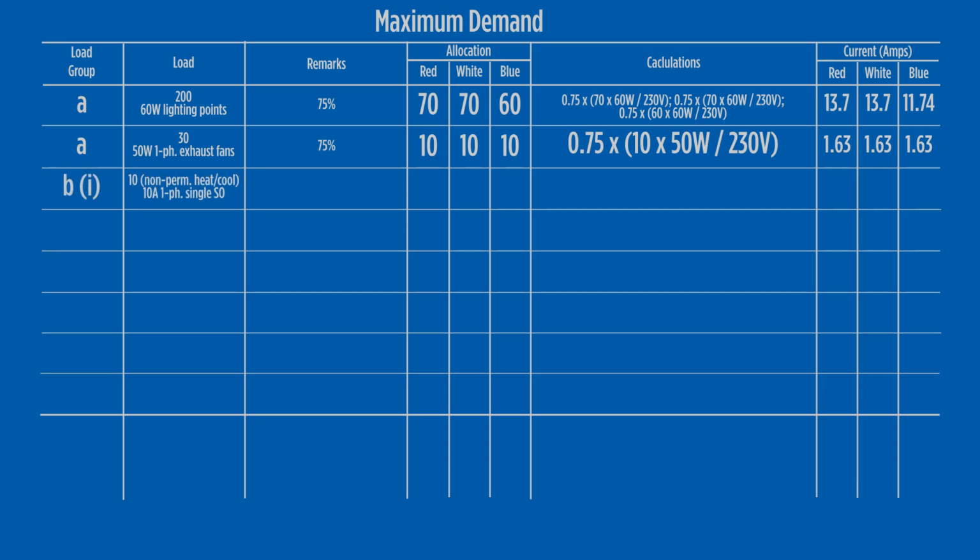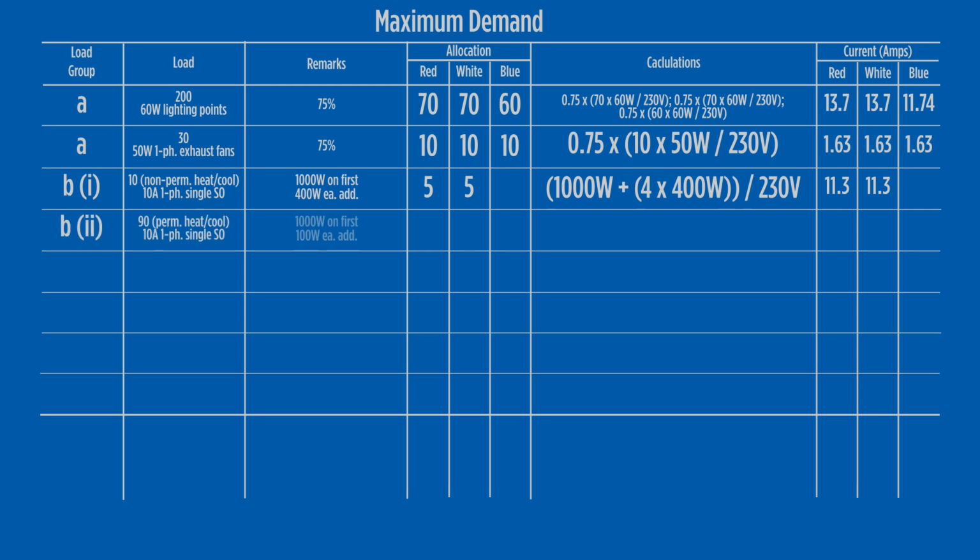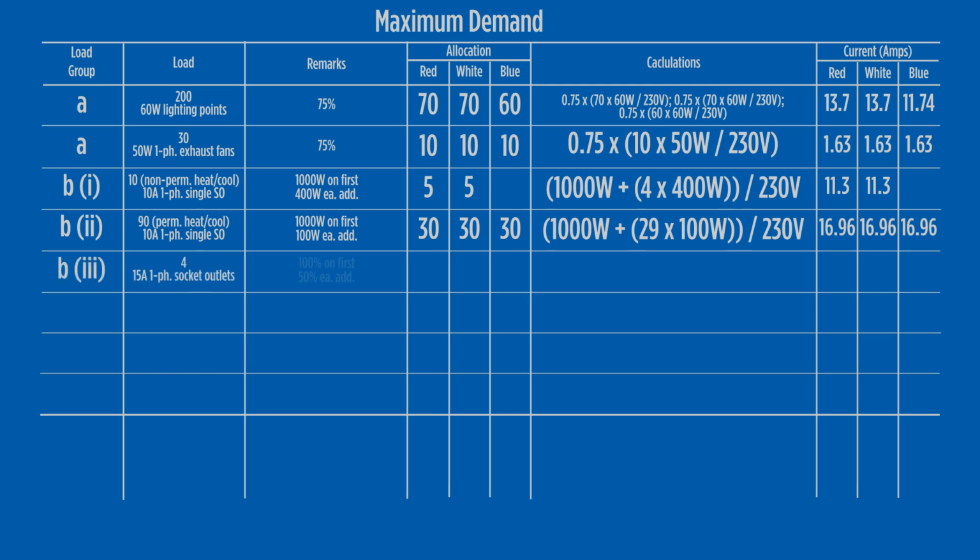5 outlets in load group B1 are placed in 2 phases, with a loading of 11.3 amps per phase. Load group B2 is spread over all 3 phases, with 30 outlets per phase giving a loading of 16.96 amps. Load group B3 allocates the full load of the first outlet and 50% of the remainder per phase. 2 phases will be allocated 15 amps and the third 22.5 amps.